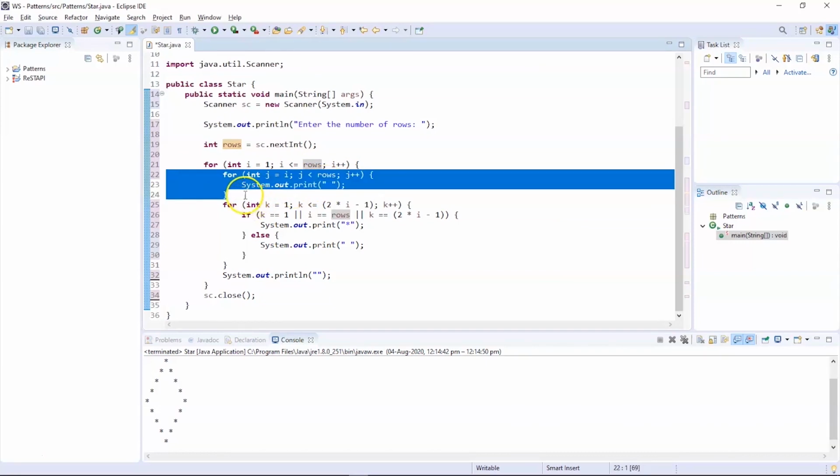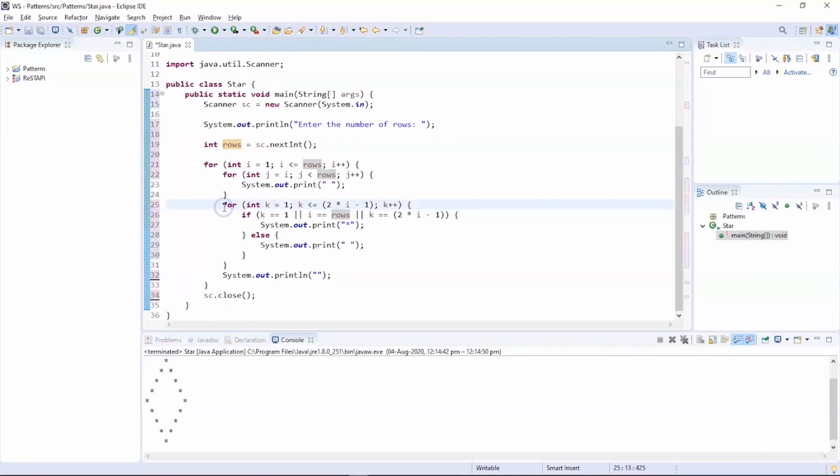Once the condition in the first for loop fails, the control will enter into the next for loop, where we have the next counter variable, that is k equals 1, and k should be less than or equal to 2 into i minus 1, where the value of i is 1 at the current stage, followed by the post increment of the value of k.